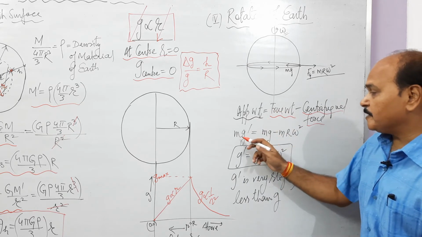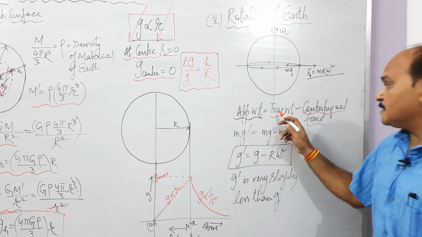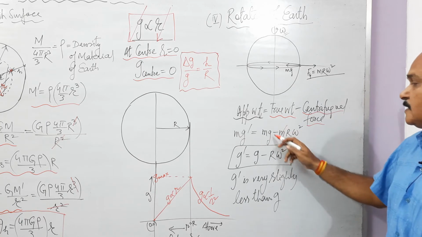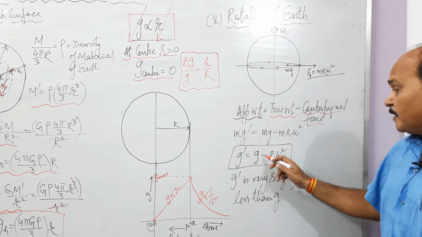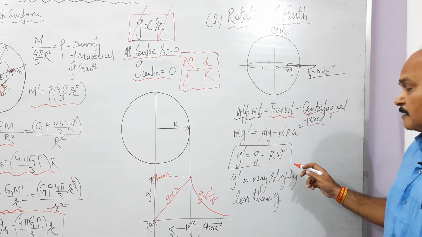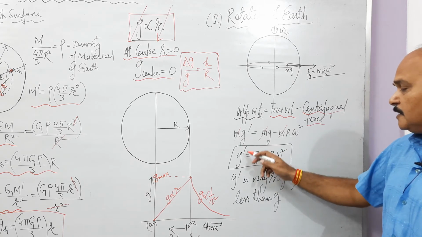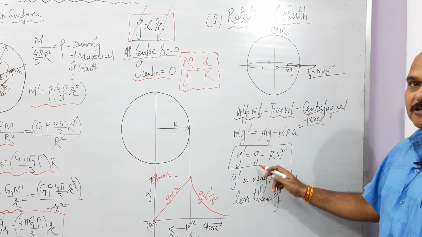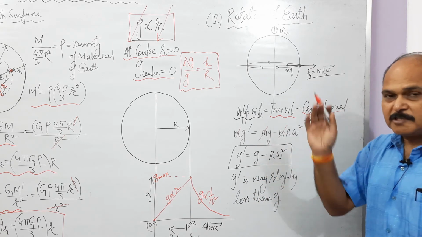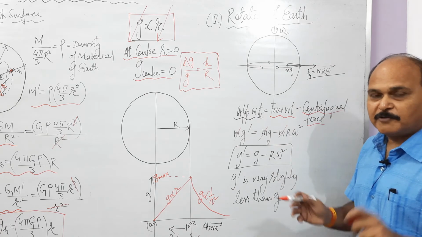This apparent weight can be written as m into g dash. This is mg and this is m r omega square. You can see that m cancels out. What do we get g dash as? We get g dash as g minus r omega square. And this g dash is very slightly less than g. Why? Because this r omega square is very, very small, and we do not feel it.